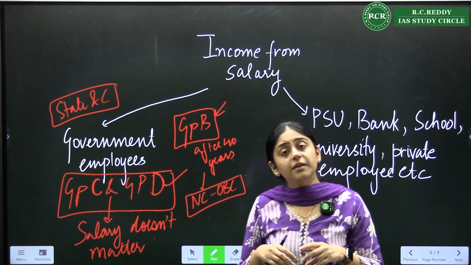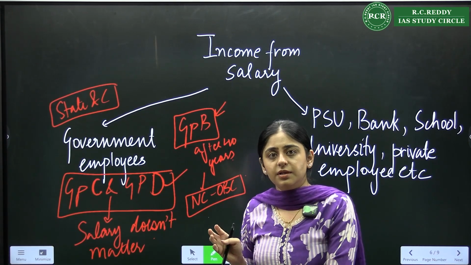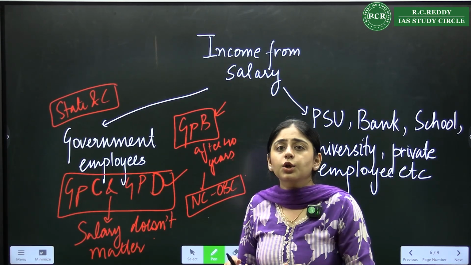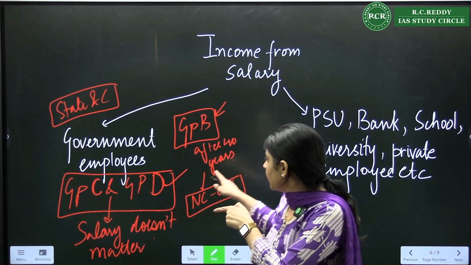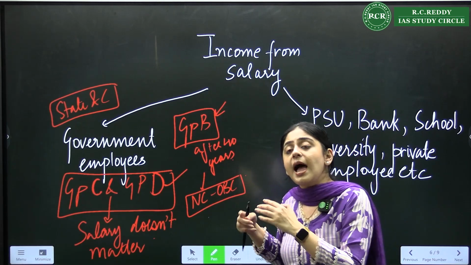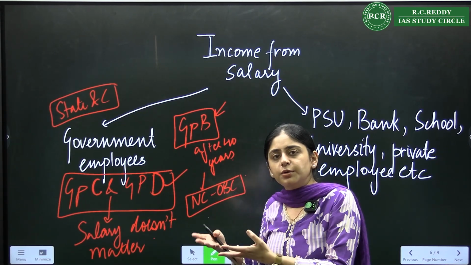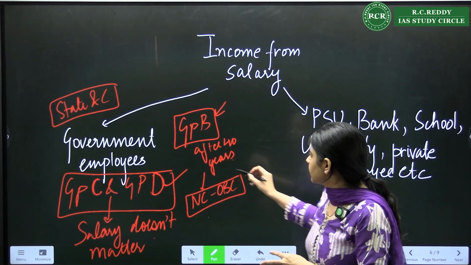When we did creamy layer, group B employees were creamy layer, but they were directly recruited group B employees. Now here it is promoted employees. So if the promotion of your father or mother happened after he was 40 years of age, and he got into group B, again salary doesn't matter.